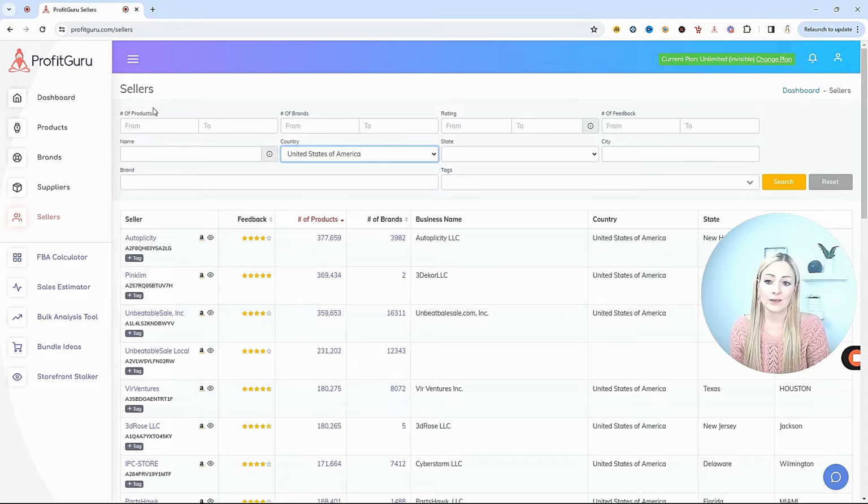Now, for the number of brands and the number of products, what I'm trying to do here is find sellers that I can just look at their storefront and basically copy and paste what they're doing.